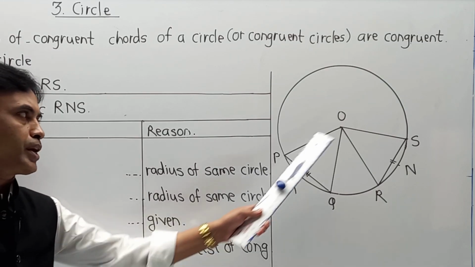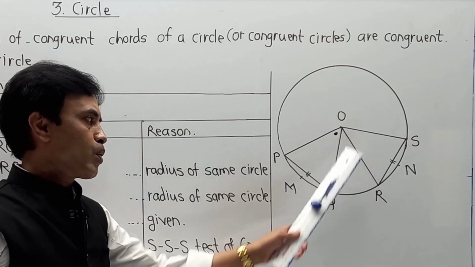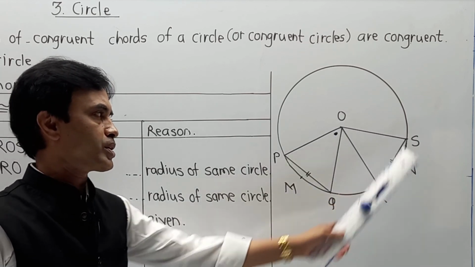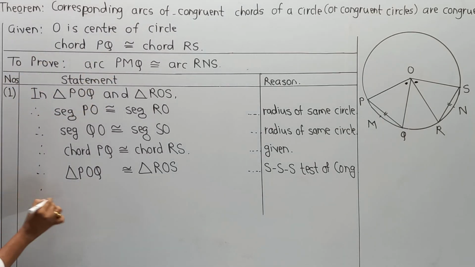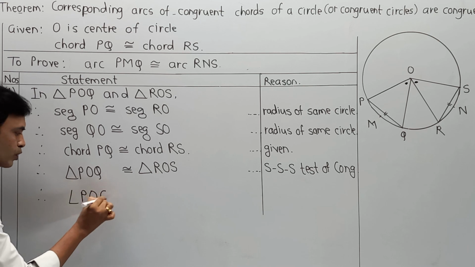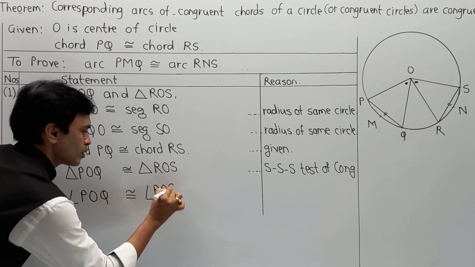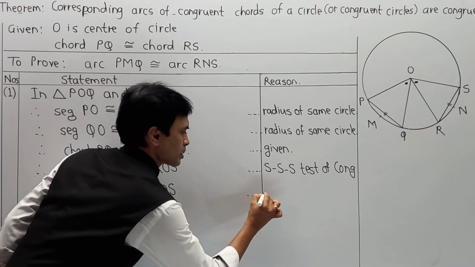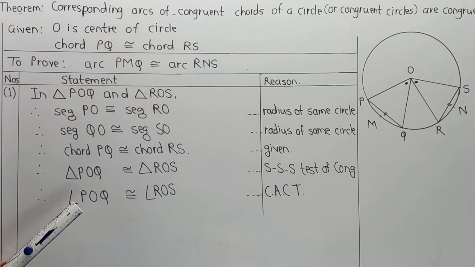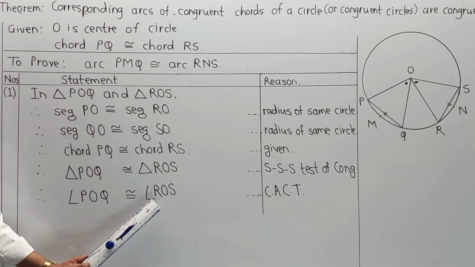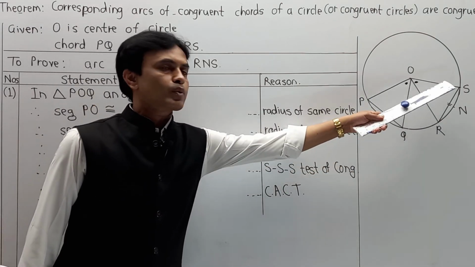So angle POQ, pay attention, I am talking about this angle, must be congruent to angle ROS. Reason: corresponding angles of congruent triangles.